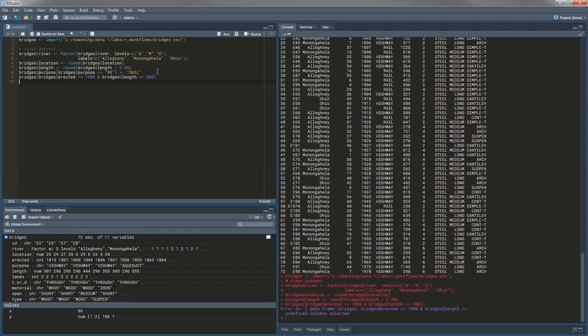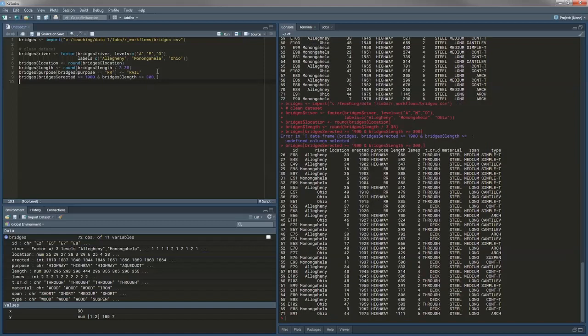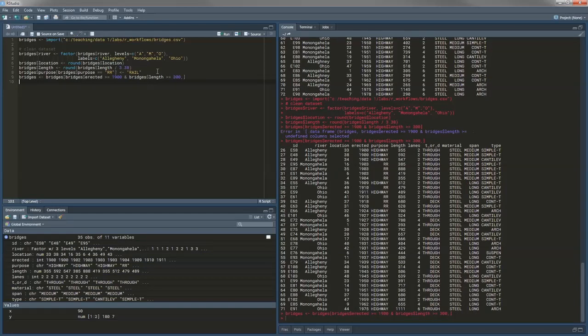So I made some mistake somewhere. Yeah, I missed the comma there. So I'm filtering by rows. And those would be the bridges. Looks good to me. So I'm going to assign all these to the variable bridges so that it's updated.